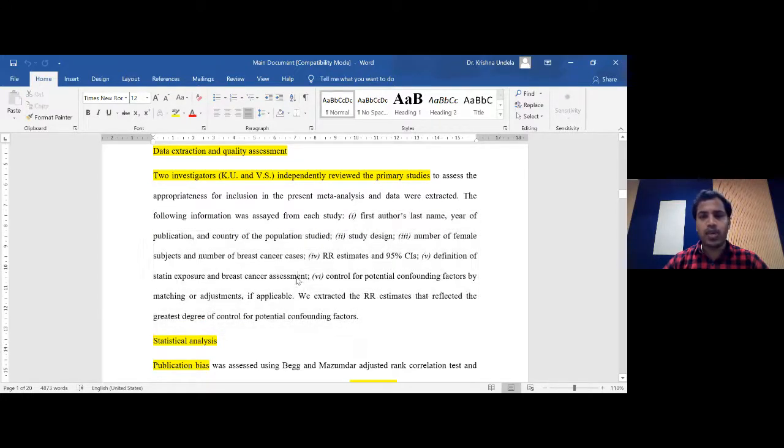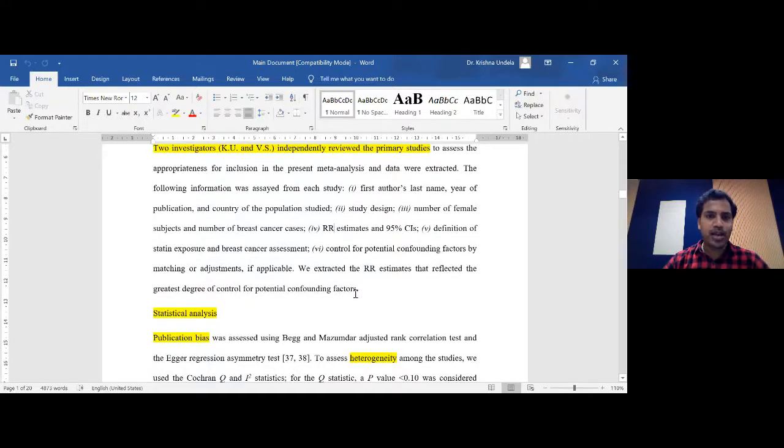Here our outcome is the risk of breast cancer. That's the reason we have taken only the relative risk estimates, odds ratio estimates or hazard ratio estimates. If your outcome is a continuous variable, as Richard was explaining, in that case we need to take the mean, standard deviation and other values from the publication. No one can give you a standard template for data extraction, because it depends completely on what kind of articles you get and what kind of information you get from the articles. So you need to create your own data sheet for extracting the data.